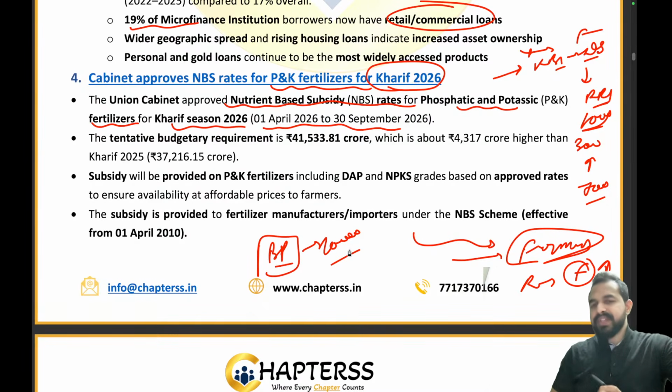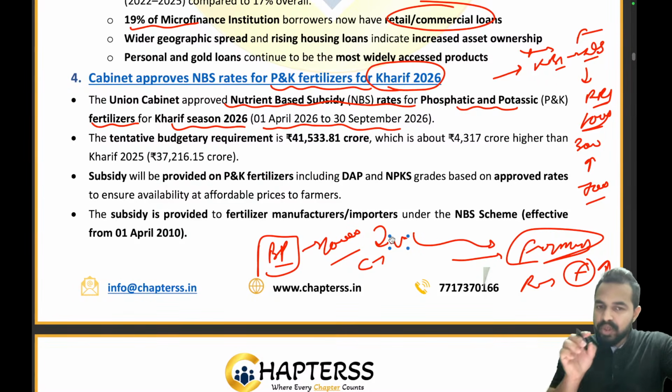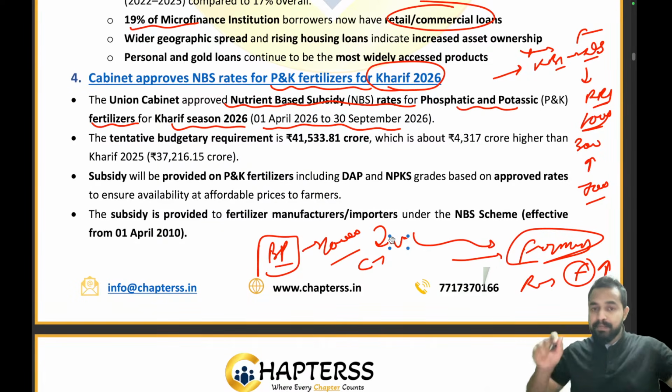But the government says that we will not provide you the subsidy completely on the price of the bag. We will be giving the subsidy on the basis of the composition of the nutrients in the fertilizers in the bag. So on the basis of the composition of the fertilizer, we will be providing you the subsidy.